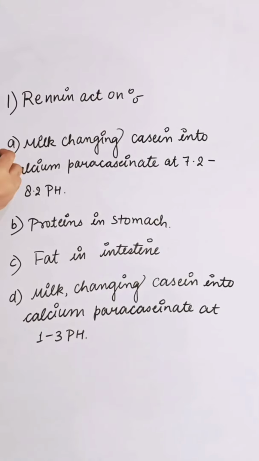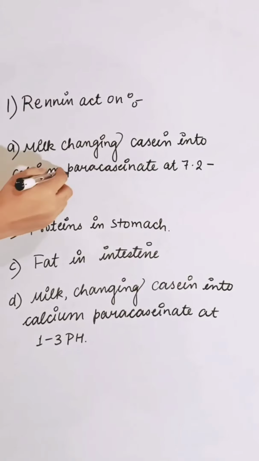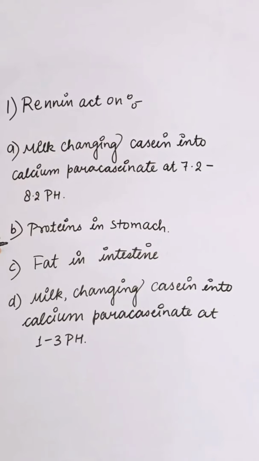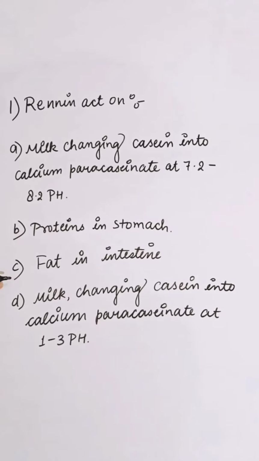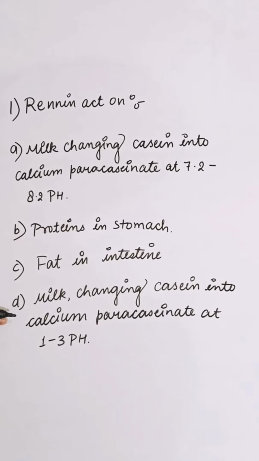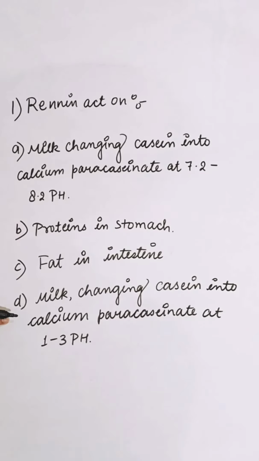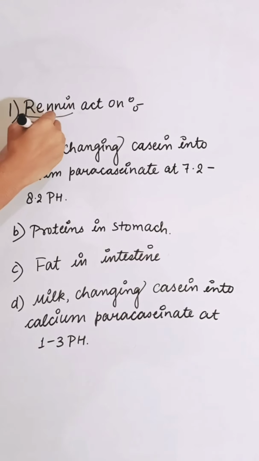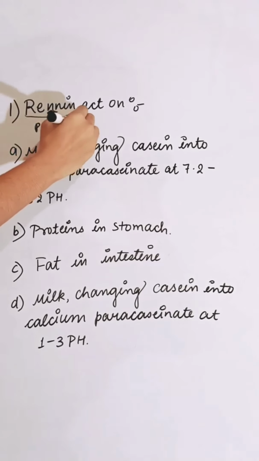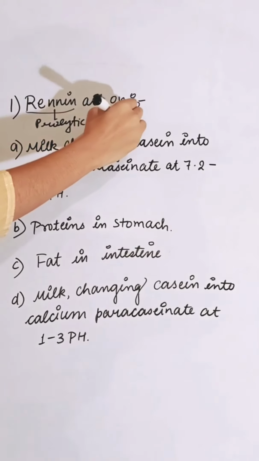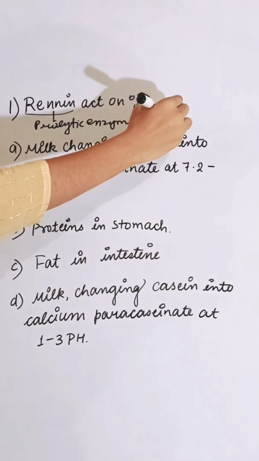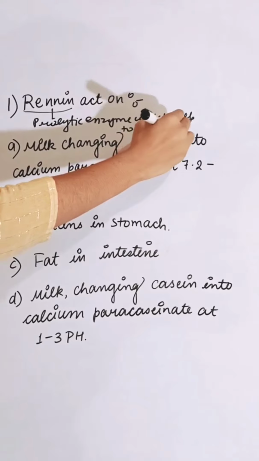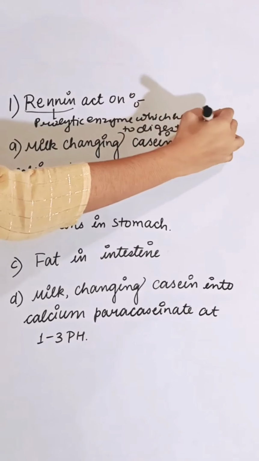Rennin is: first option, milk changing casein into calcium paracaseinate at 7.2 to 8.2 pH. Second, protein in stomach. Third, fat in intestine. Fourth, milk changing casein into calcium paracaseinate at 1 to 3 pH. Rennin is a type of proteolytic enzyme which helps to digest the milk protein.